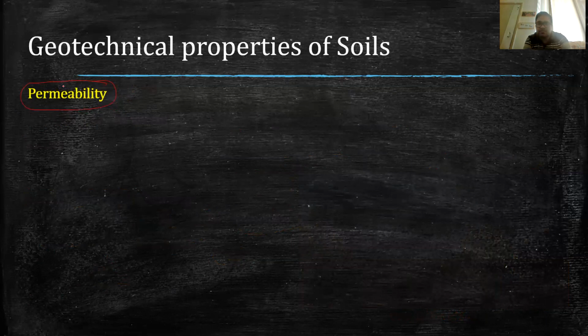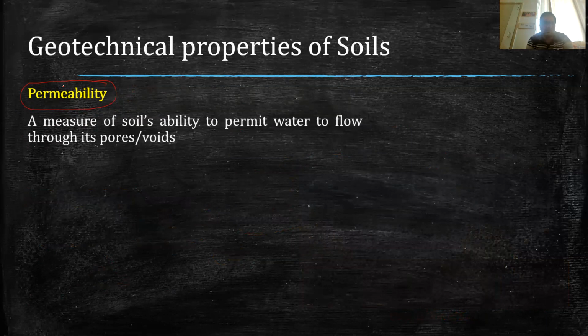called the permeability. Now, what is permeability? Permeability is basically a measure of soil's ability to permit water to flow through its pores and voids. So basically, there are different types of soil, and when we pass water through them, some soil permits water to flow very easily. Some soils don't permit water to flow easily.